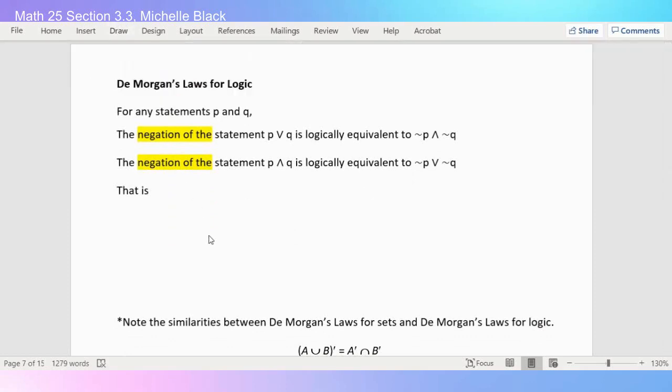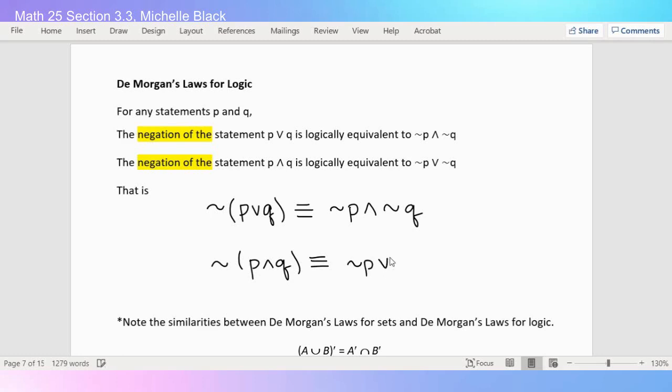All right, so what that's saying in symbols is if I negate P or Q, this will be logically equivalent to not P and not Q. Again, that's that symbol for logically equivalent. And the second statement says if I negate P and Q, this will be logically equivalent to not P or not Q.